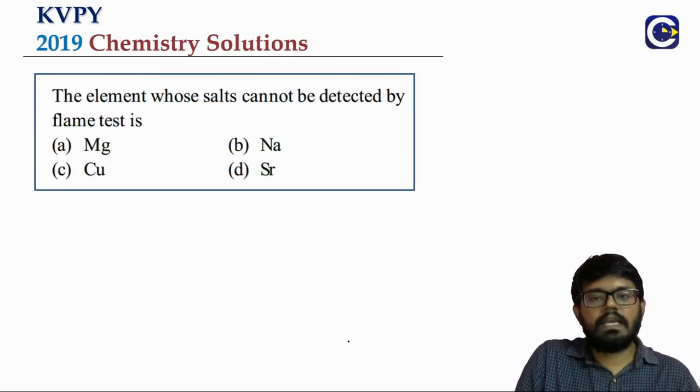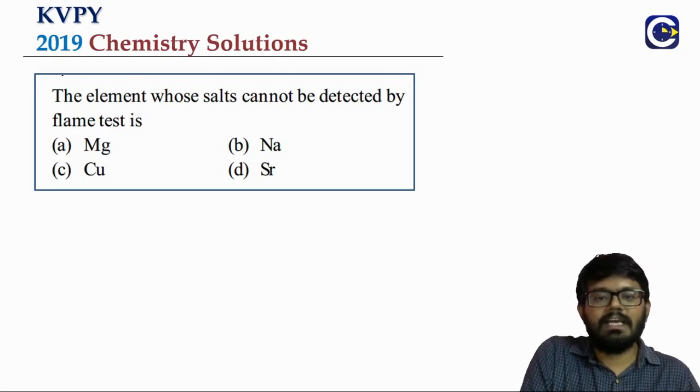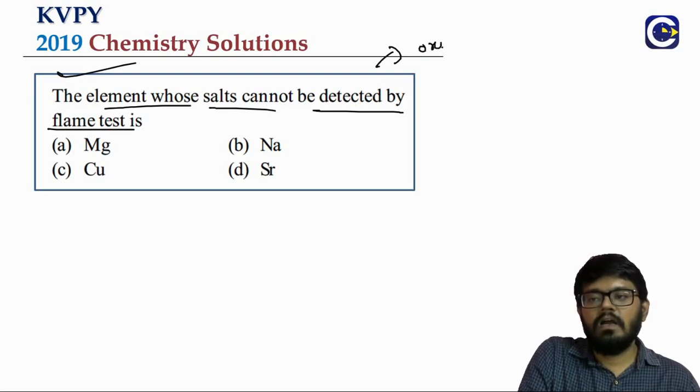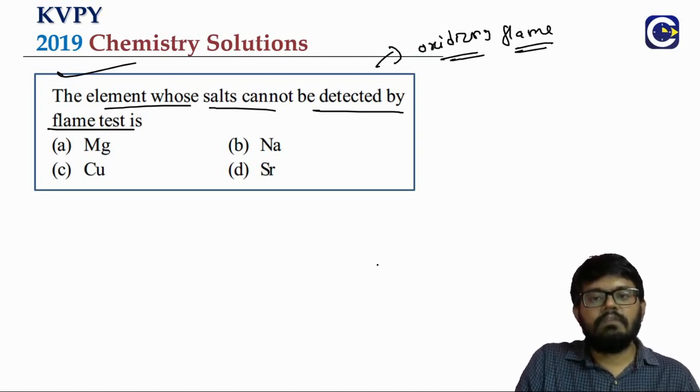Next we have another straight question from the NCERT. It's about the flame test. The element whose salts cannot be detected by the flame test. What is a flame test? When we have an oxidizing flame, the flame that is burning with ample amount of oxygen, and we heat either the elements of first and second group, importantly even some transition elements, or their compounds, they will be able to impart a characteristic color to the flame.